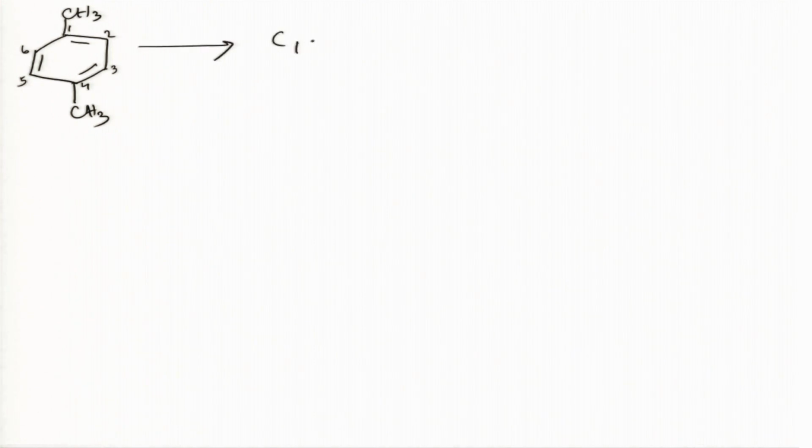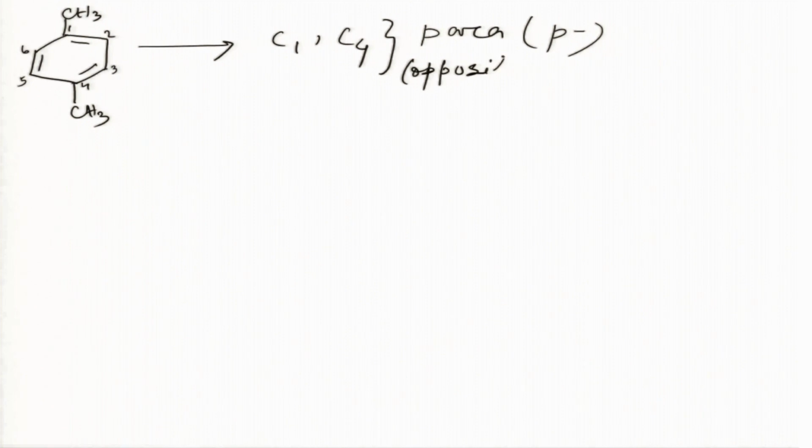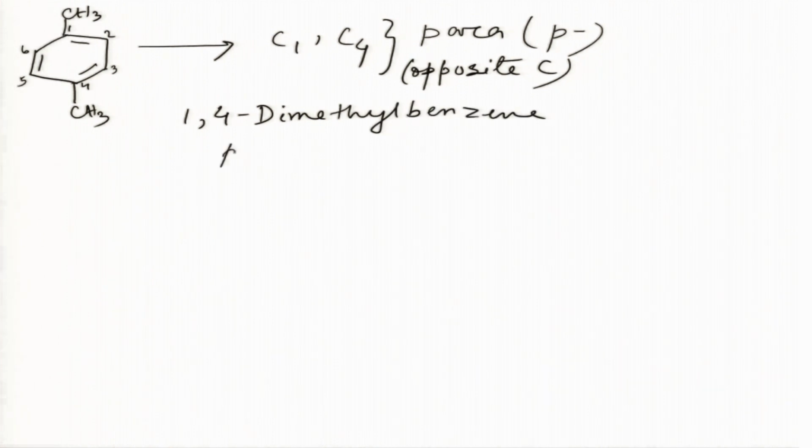So, C1, C4. This is called para. It is written as an italic P and hyphen. So, this is on opposite carbons. Okay. So, we will call this compound as 1,4-dimethylbenzene or paraxylene.